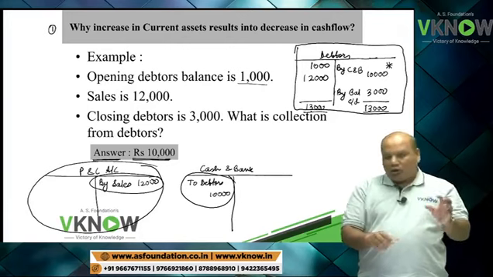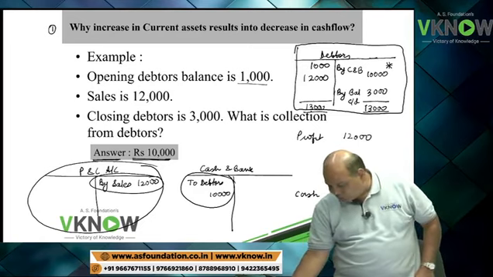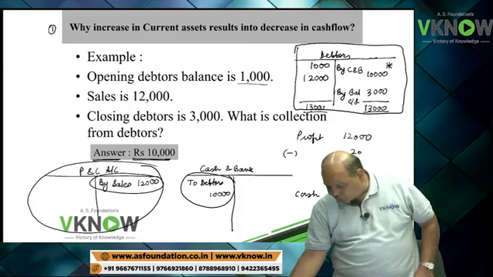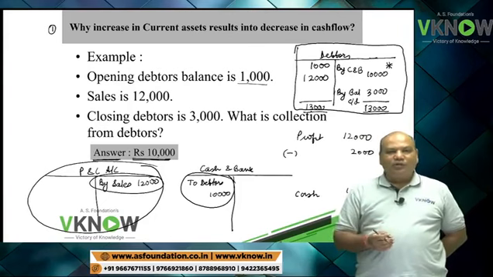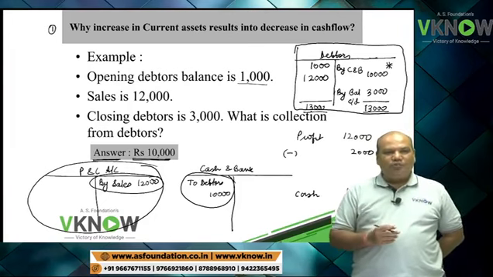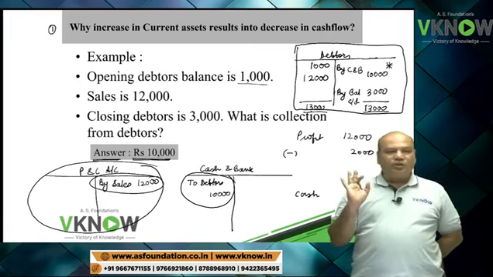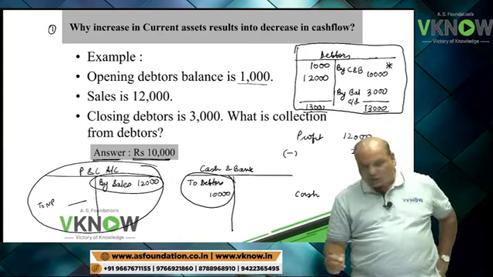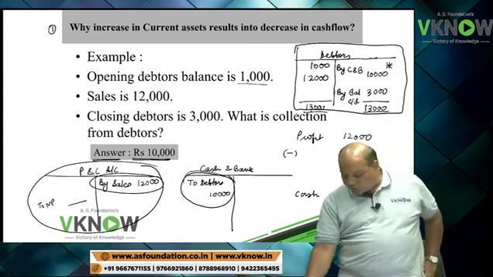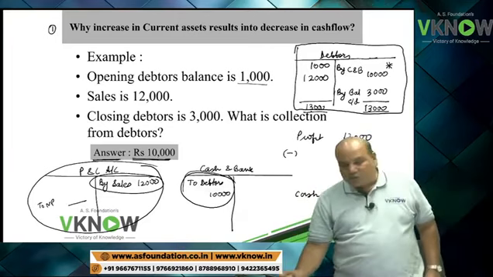So you will say, if I am preparing cash flow statement, profit is 12,000, but cash is 10,000. So I need to deduct 2,000 because my cash balance is 10,000. My profit as per P&L account is 12,000, assuming no other transaction. Assume no other transaction for the time being. So whatever is sale here, that is your net profit. And in cash flow statement, assume no other transaction. Your bank balance is 10,000. So minus 2,000. Now what is this minus 2,000?